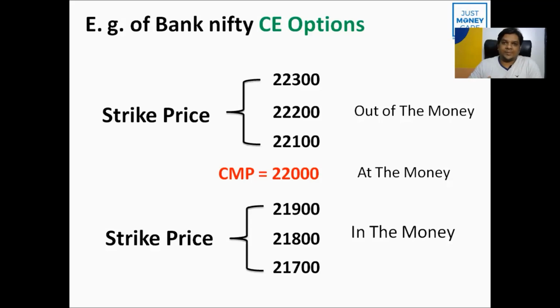And when the strike price which we have chosen and the market price are at almost the same level, in this case we took the 22,000 Bank Nifty level. But if Bank Nifty is trading around 22,025 or 22,050, then we also call it at the money, because the strike price and current market price are very near. So the 22,000 strike price, we call it the at the money strike price.